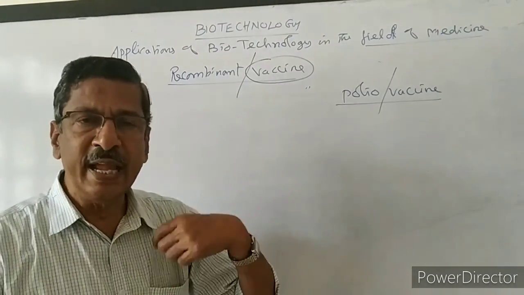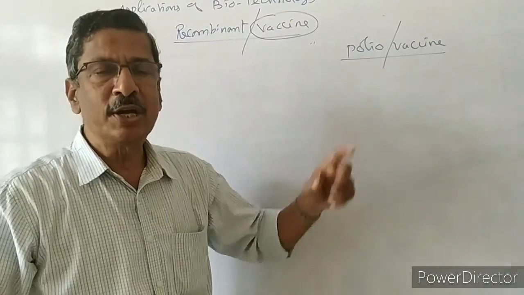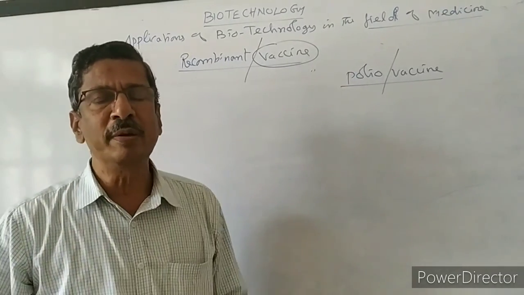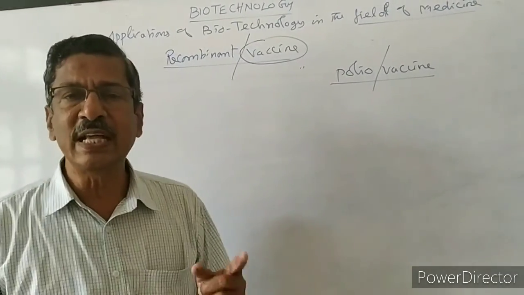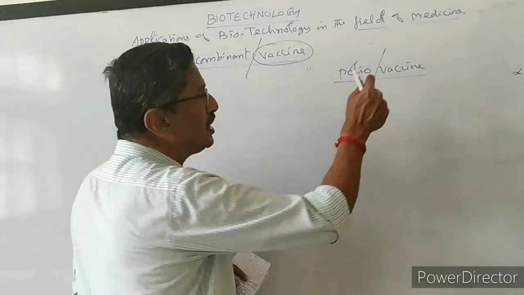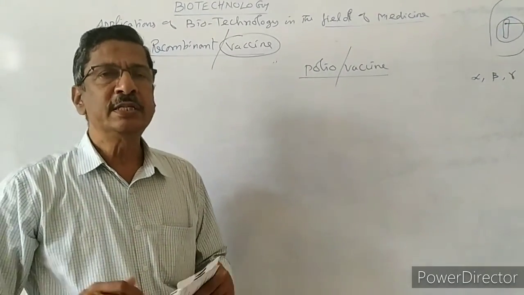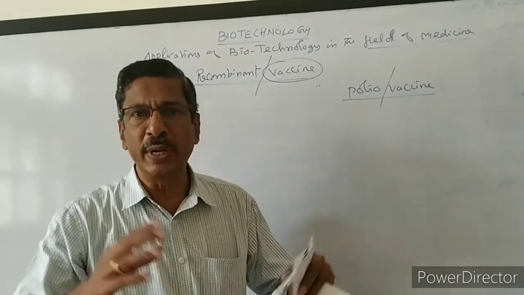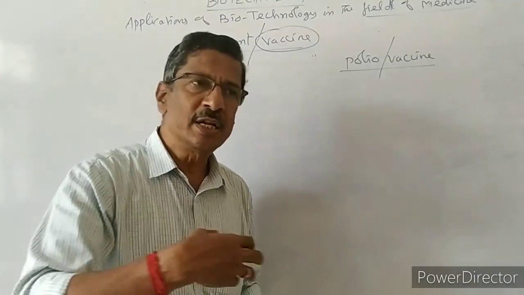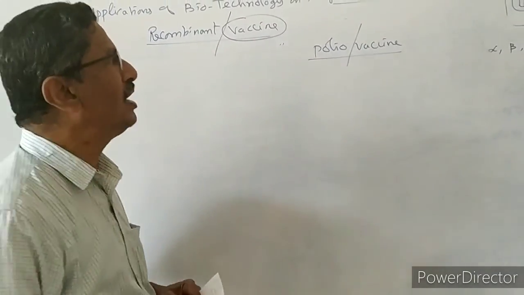Once the polio viruses enter into the body, they multiply. After that, the polio viruses damage the nerves of the hands and legs. So the hands and legs become paralytic. So the individual has paralysis. That only we call polio disease. So for this they prepared a vaccine. Nowadays we can find in the media, social media, polio vaccine mass vaccination throughout India. One particular date they will fix, maybe Sunday or Saturday, and they give the vaccine to all individuals, either in the form of injection or through the mouth.